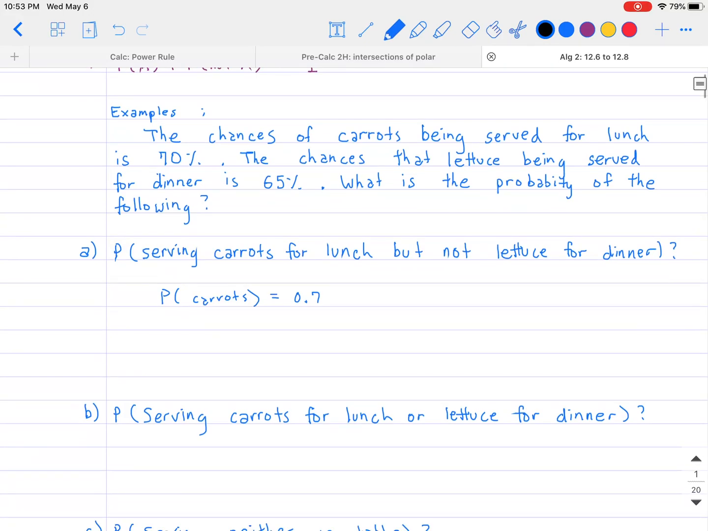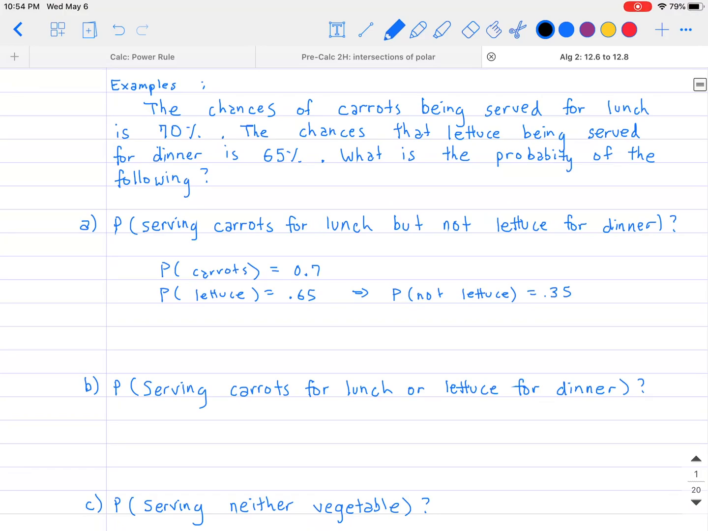So that's 0.7. Now I also need to make sure that lettuce is not served for dinner. Earlier, we were told that the probability of having lettuce is 65%, but what I don't want is lettuce. So what I'm actually trying to use here is the probability of not having lettuce, which is the negation of the 65%. If there's a 65% chance of getting lettuce, then there is a 35% chance of not getting lettuce, because remember, the total has to be equal to 1.